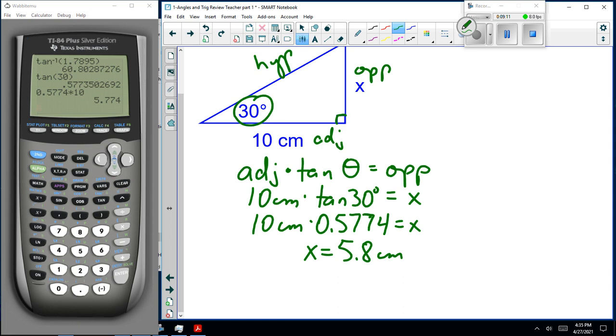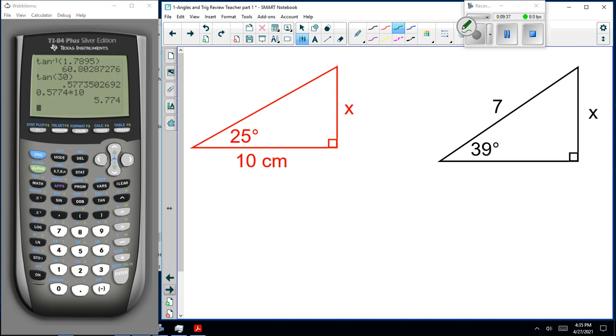And this is what a lot of people have trouble with in trig. Is it tan or inverse tan, the tan to the minus 1 button? If I give you the angle, you use the tan button. If I give you the two sides and ask for the angle, it's tan to the minus 1. Okay? So, I want you to think about that, because we are going to do a few more of these questions. Now I'm going to pause the video here. If you have any questions about this, watch the last example question again, or shoot me an email, otherwise we're going on and doing these questions. Good luck.